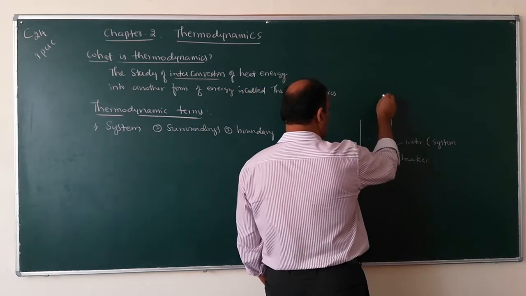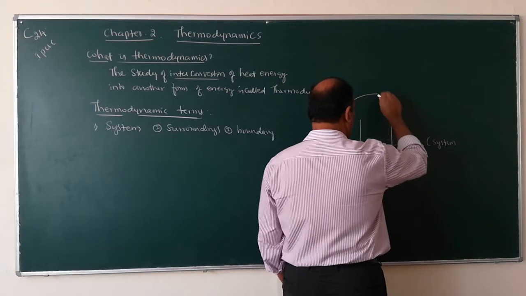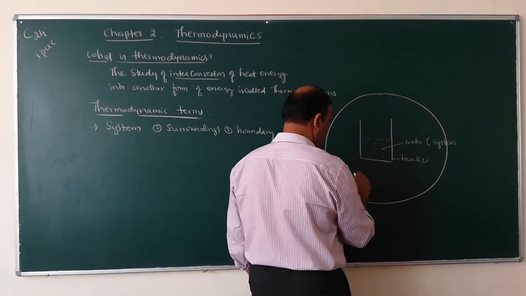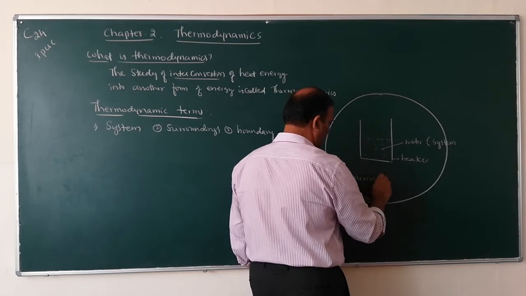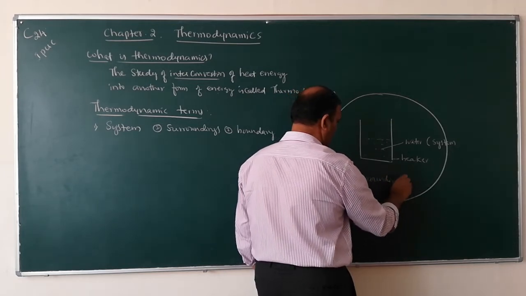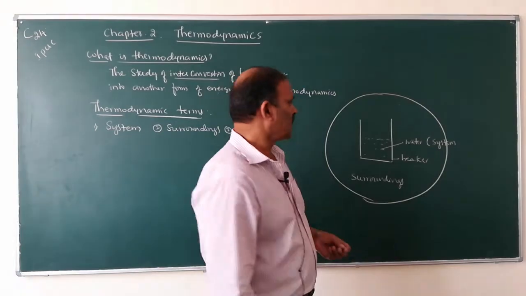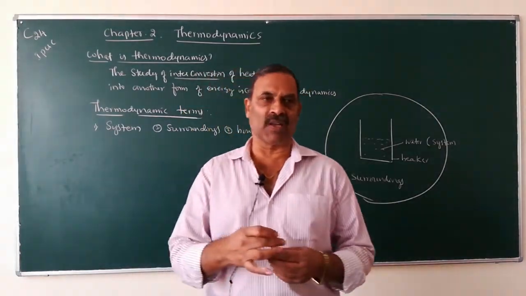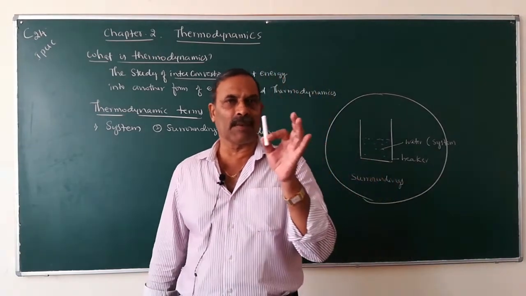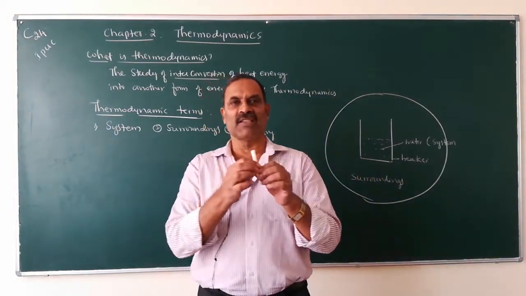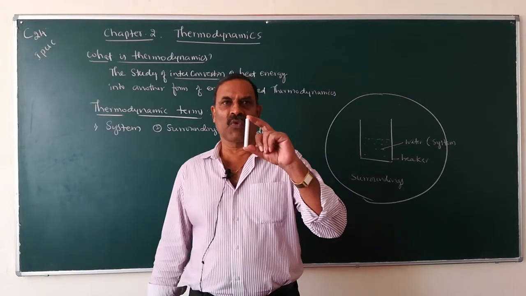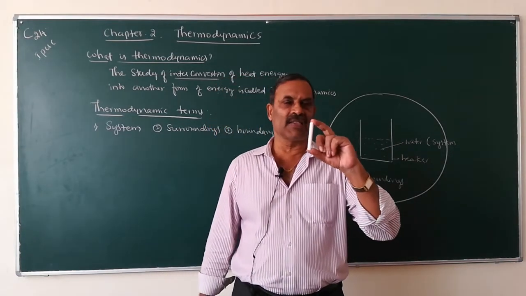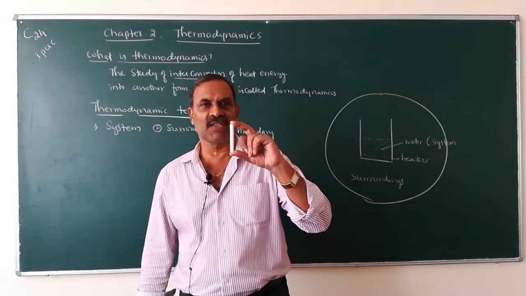Then the space around the beaker is called surroundings. Any substance of our study, for example, if I want to study the piece of chalk, I have considered a piece of chalk for our study. How to study this one? What are the materials from which this piece of chalk is made?